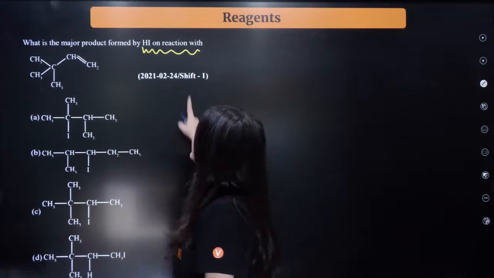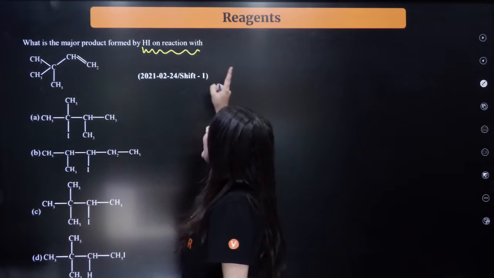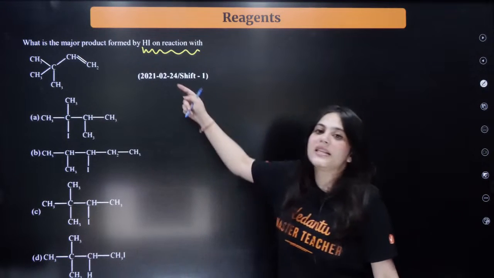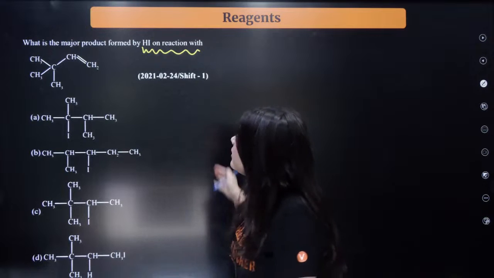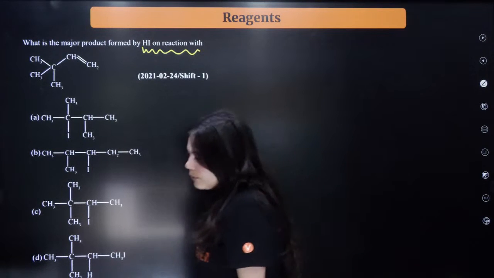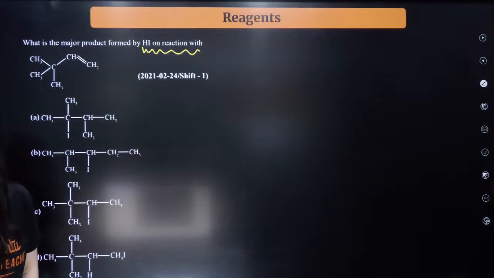So first is, which is the major product formed by HI on reaction with this alkene? Who can answer this? Very easy question. You have 4 options with you. 30 seconds to answer. Try to answer this question. And now my laptop is going to switch off. Chalo.